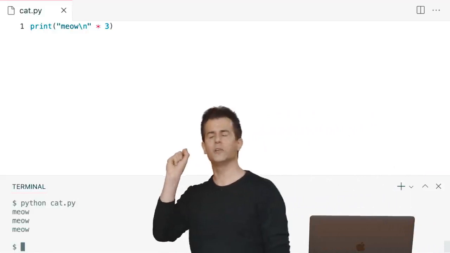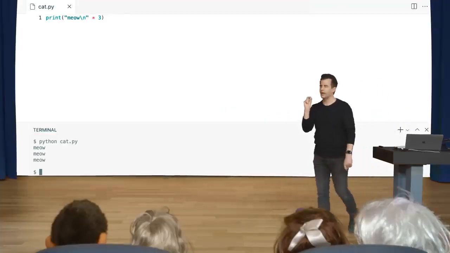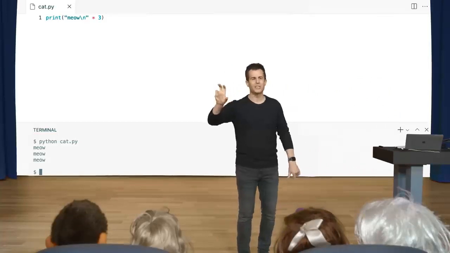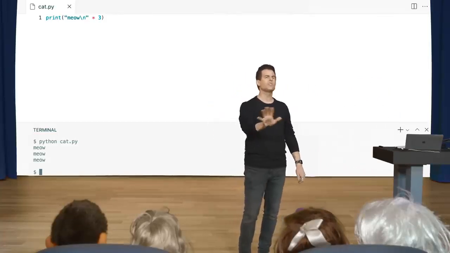Let me call on someone else. The only thing I don't like, and I know I'm being really nitpicky now, is that it's meow, meow, meow on separate lines, but there's this extra blank line, which I'm just not loving aesthetically. I think we can make end equal to quotes, not backslash n.